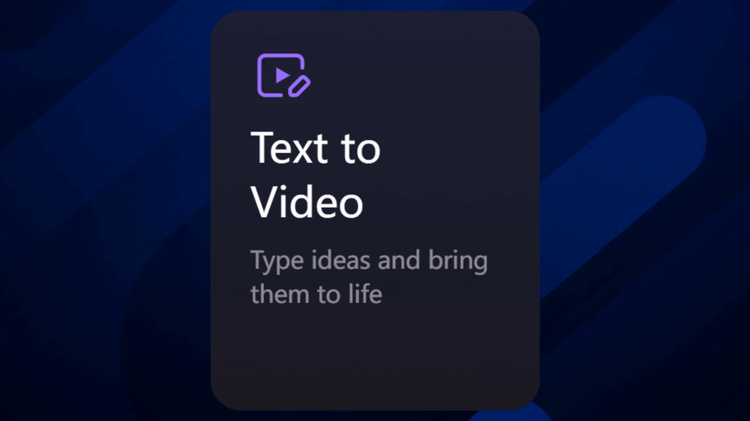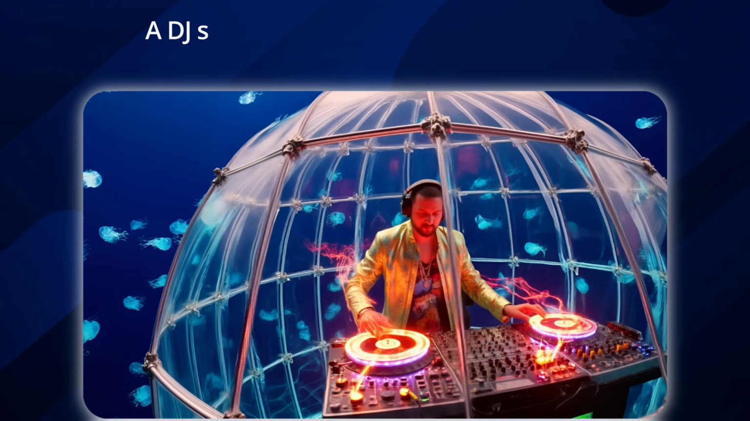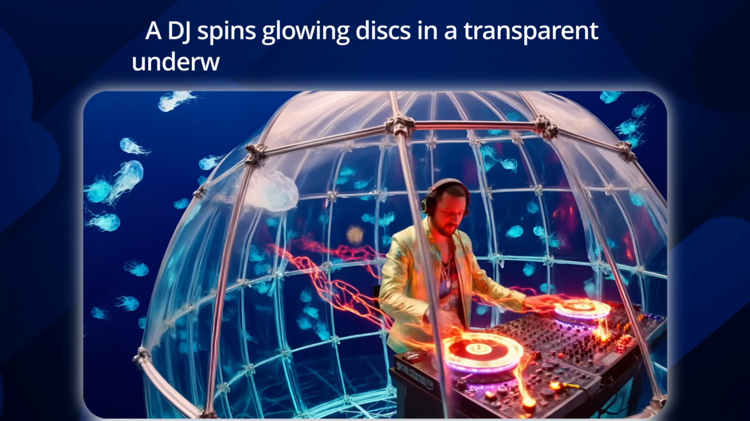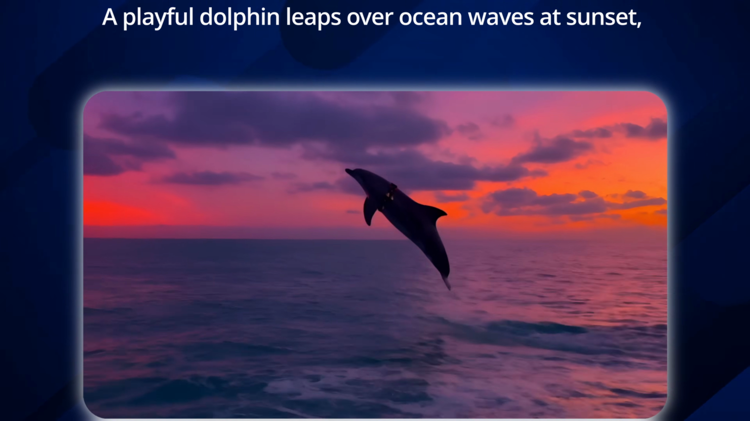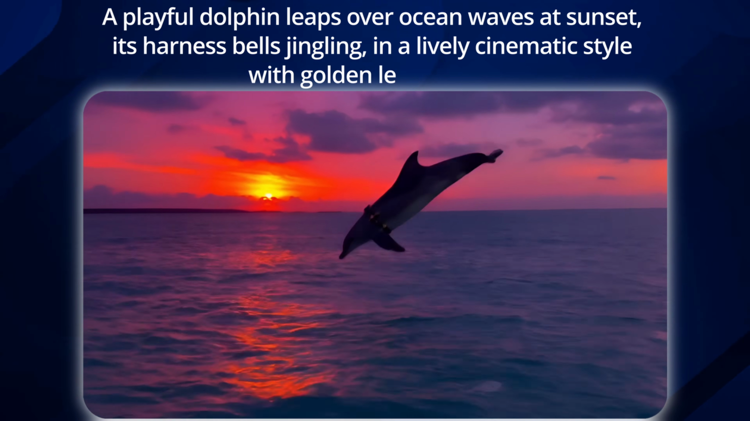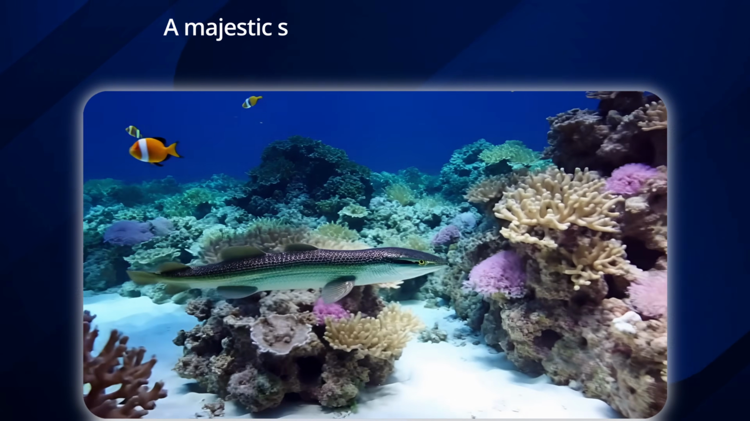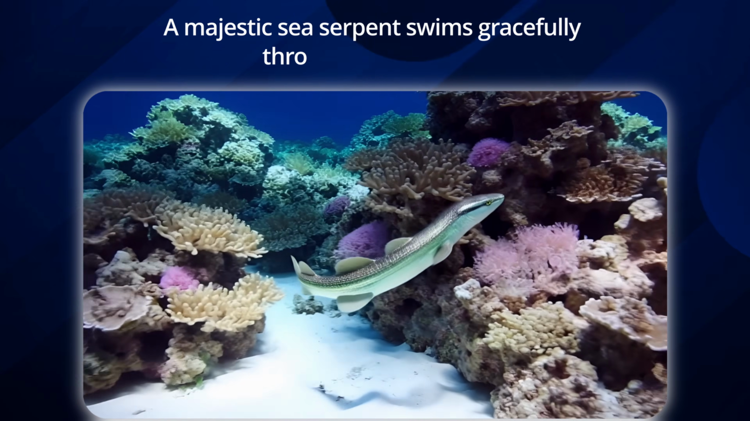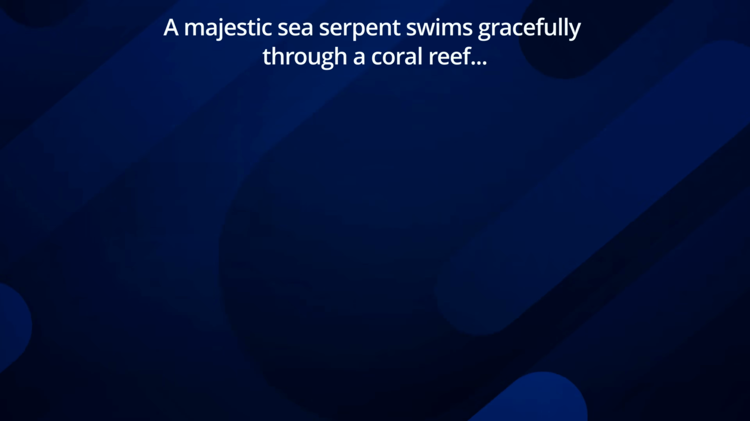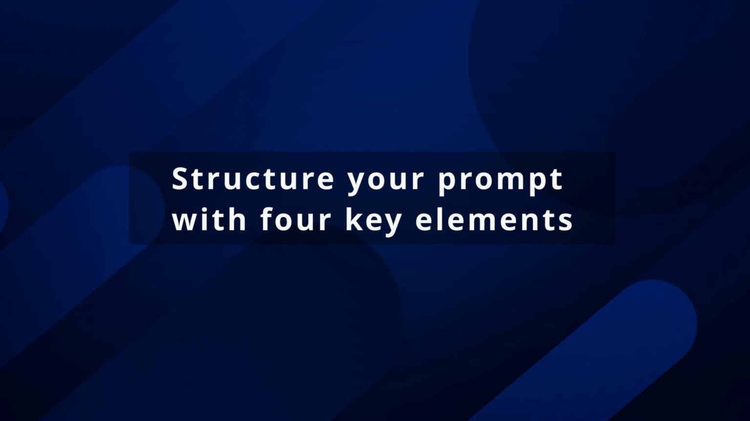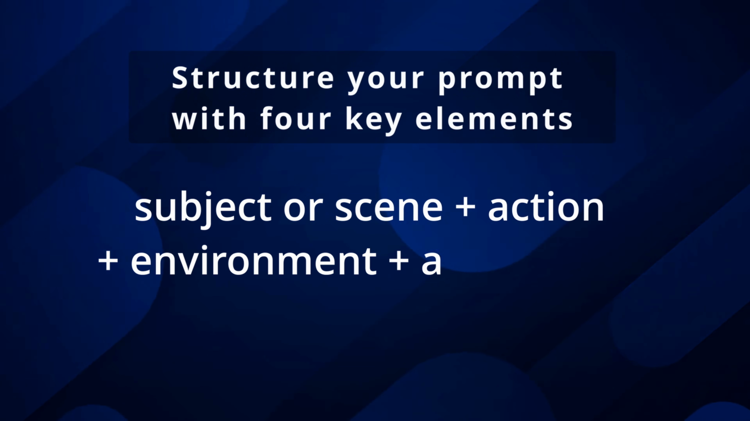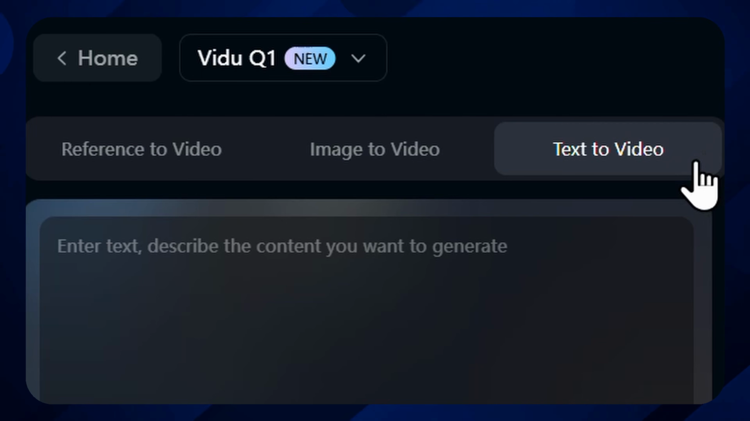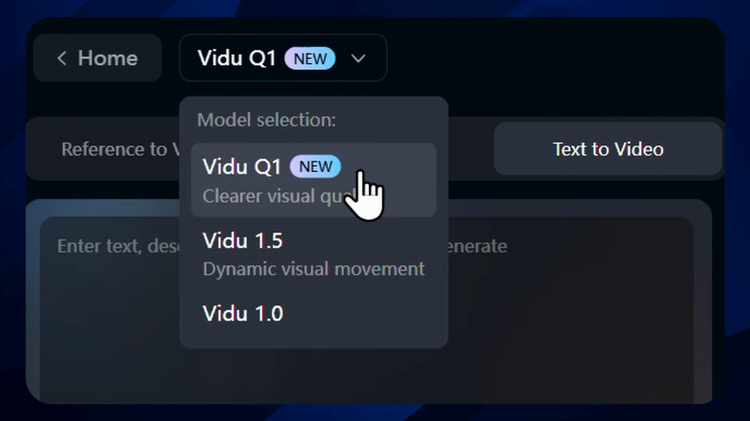Feature 2, text to video. Ready to turn words into visuals? The text to video feature transforms your written ideas into vivid 1080p videos that are up to 5 seconds long. Powered by VidU Q1, this tool delivers extraordinary clarity and detail. For optimal results, structure your prompt with 4 key elements: the subject or scene, the action, the environment, and the artistic style. In the text to video section, ensure VidU Q1 is selected for outstanding quality.